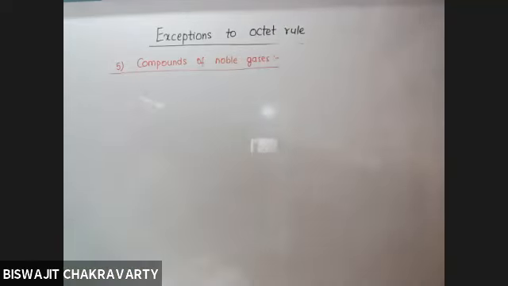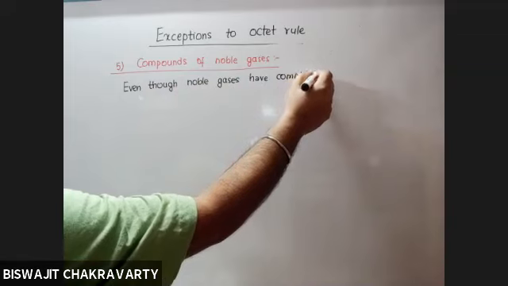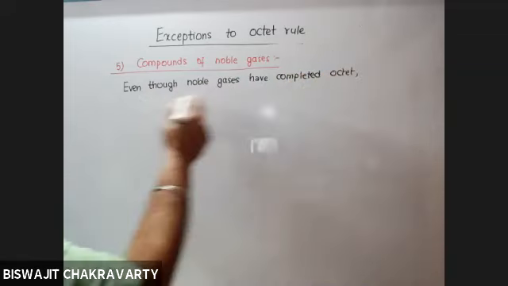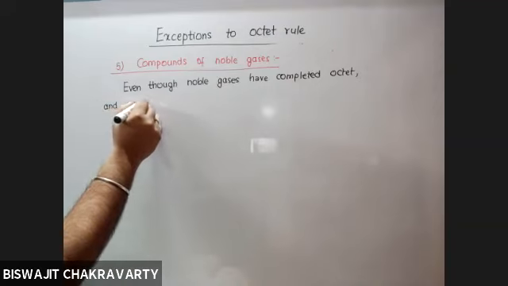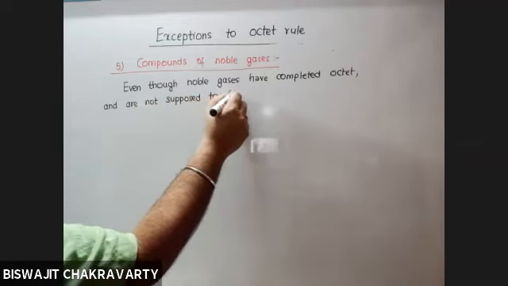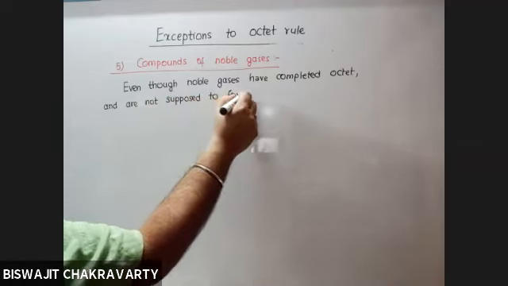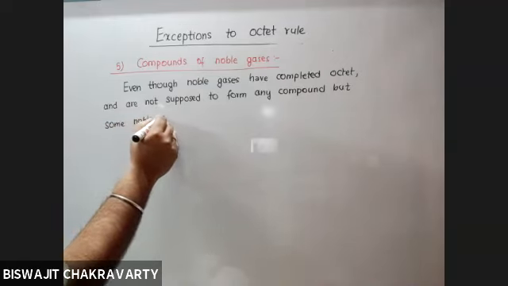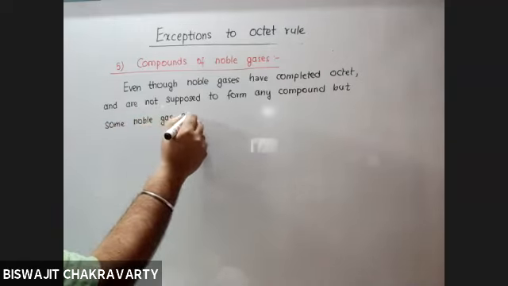Even though noble gases have completed octet and are not supposed to form any compound, some noble gas compounds are found.